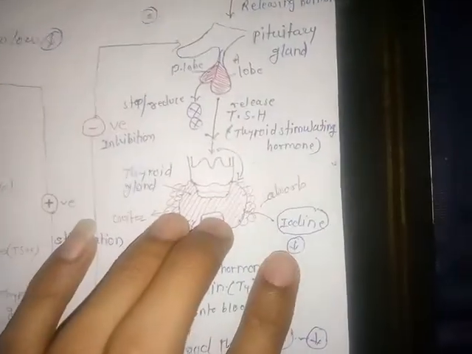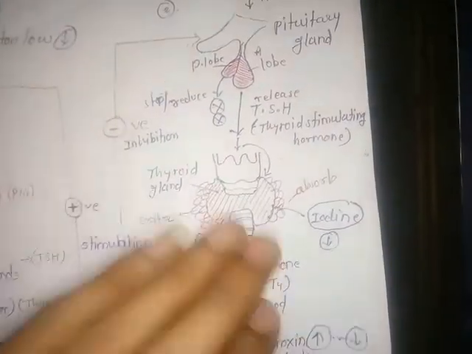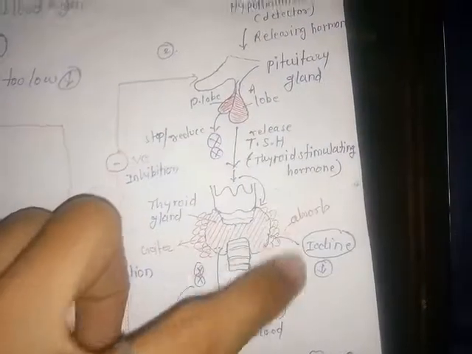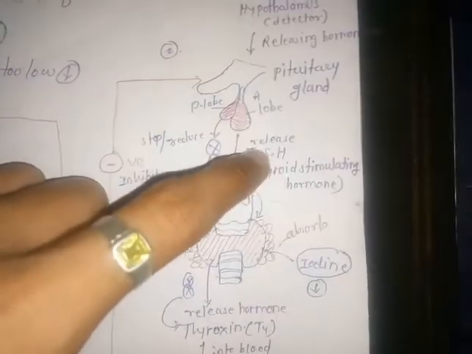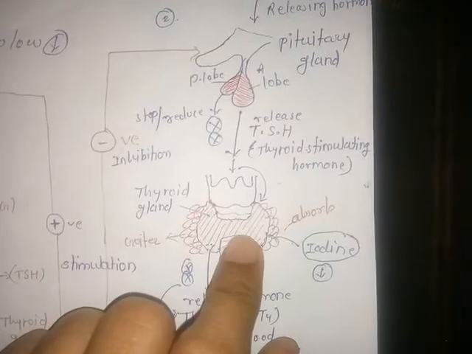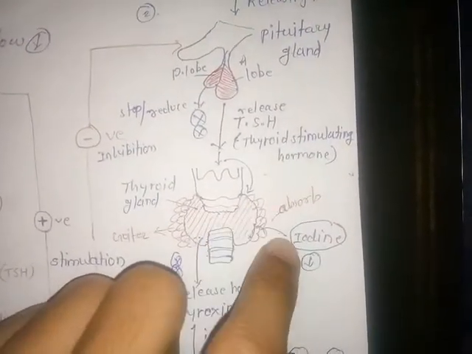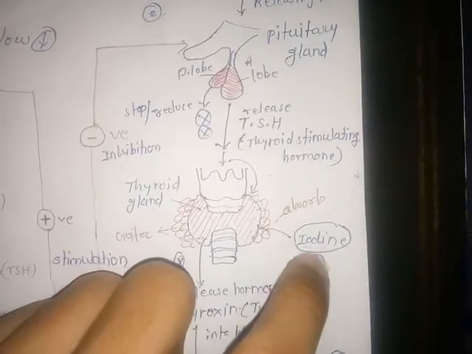But in some cases, there is a deficiency of iodine inside the body. Everyone already knows that deficiency of iodine causes goiter. Then what is the mechanism behind goiter? If there is a deficiency of iodine inside the body, the pituitary gland releases thyroid stimulating hormone, and this hormone stimulates the thyroid gland. The thyroid gland secretes the hormone thyroxine, but it needs iodine.